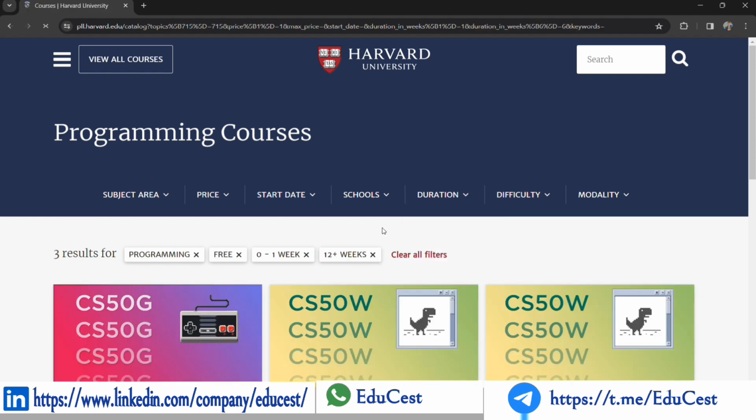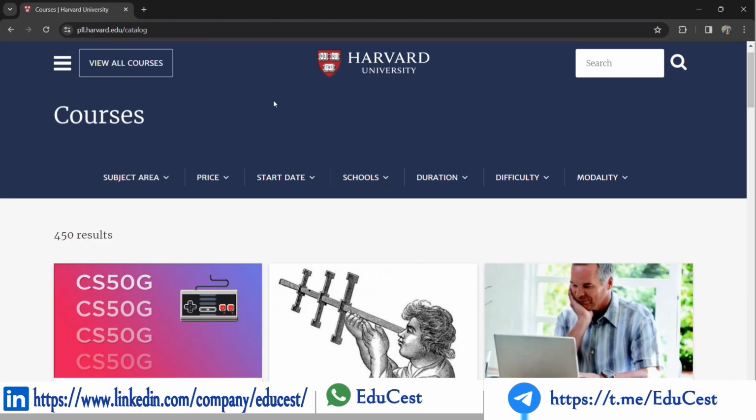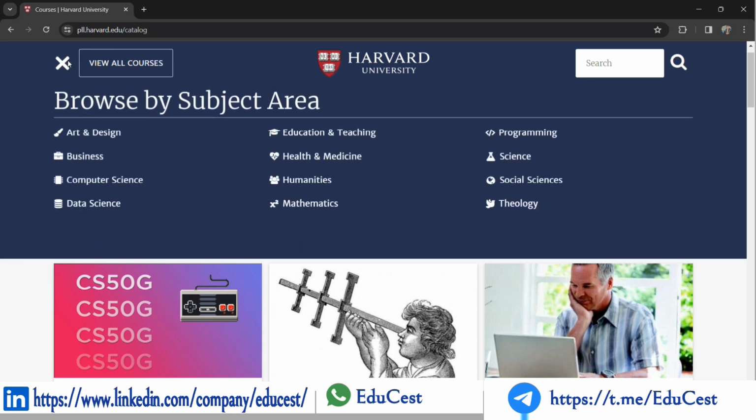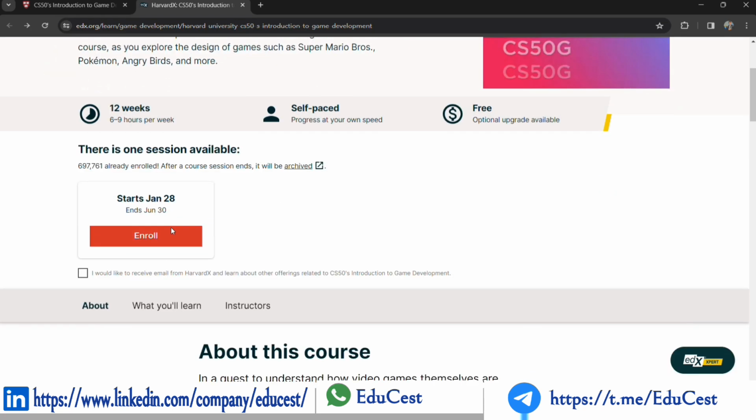There are courses for short term as well as for long term, so you can select a duration also. For better results in filtering courses, you can also use the 3 dot lines on the upper side of this website. Now you can browse courses as per subject area like arts and design, business, humanities, health and medicine, education and teaching, social science. Here courses are available in different topics like artificial intelligence, computer science, programming.